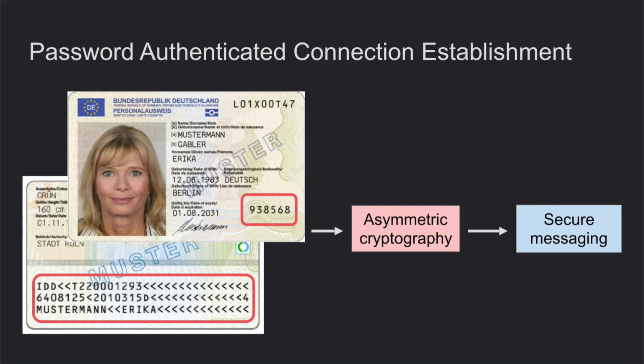And today, if you want to implement your solution for reading data from documents, most probably you need to support both of these mechanisms, because some older documents could support only basic access control. Most of the documents today could be compatible with both mechanisms, but even new documents, for example, issued in the last year or this year, could support only password authenticated connection establishment.